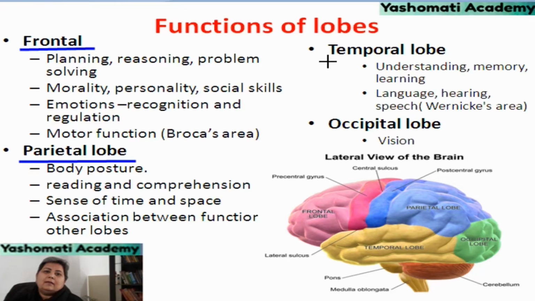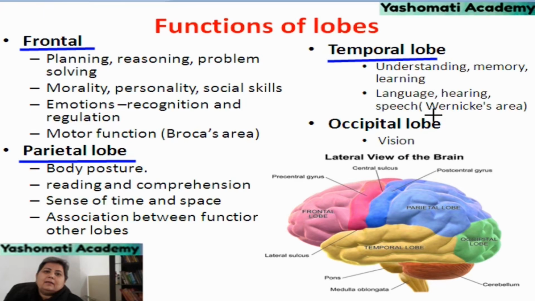Next comes the temporal lobe, which is present beneath these two, just behind, near the ear sides. This lobe is related to understanding, memory and learning, and the temporal lobe is related to hearing also.